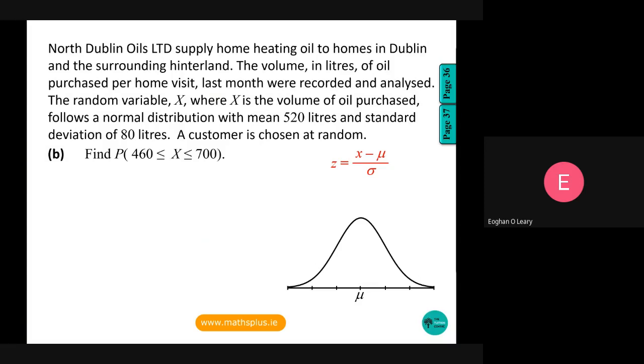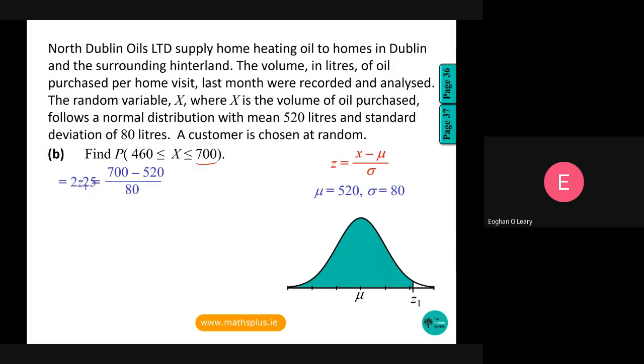Okay, so our Z is equal to X minus mu over sigma, where X is the value in question, mu is the mean, and sigma is the standard deviation. So in our case, we know mu is equal to 520 and sigma is equal to 80. So what are we saying? In our first case, we're going to be looking at maybe the 700, and we're going to say, okay, Z1, 700 minus 520, divided by 80, okay?